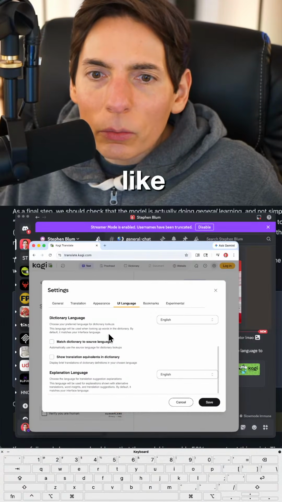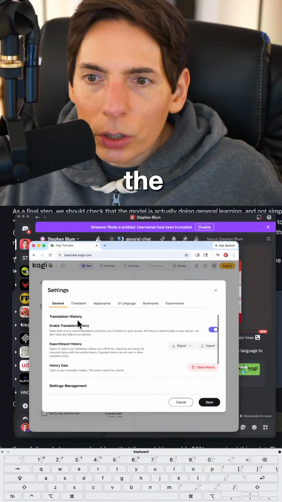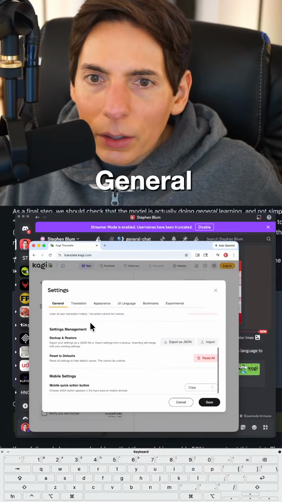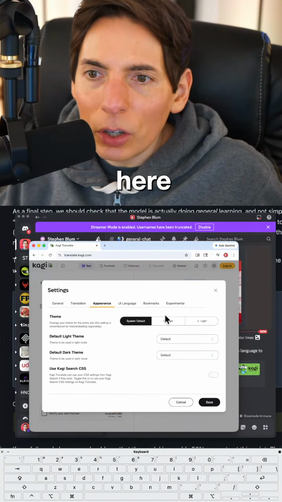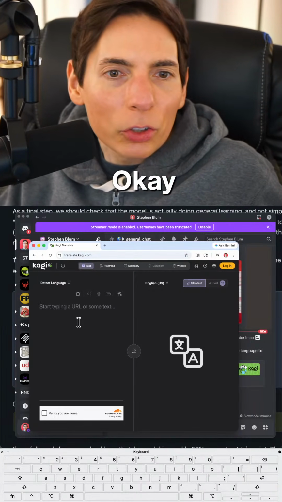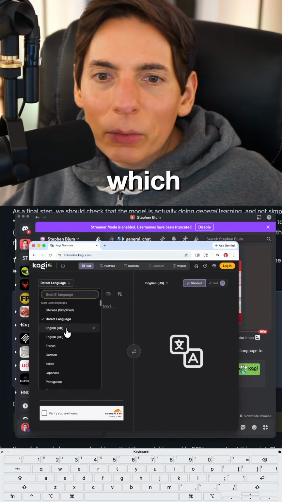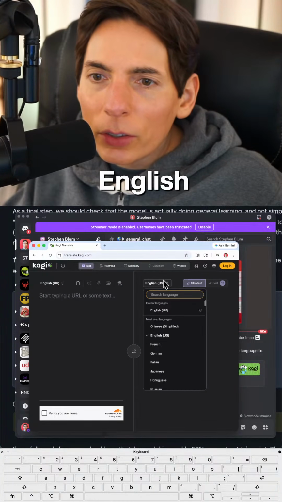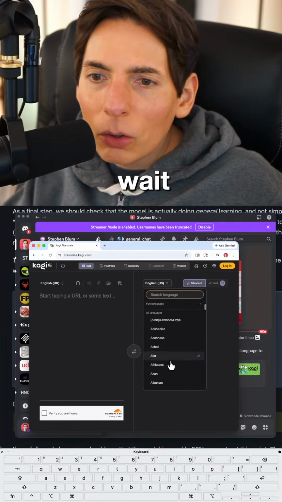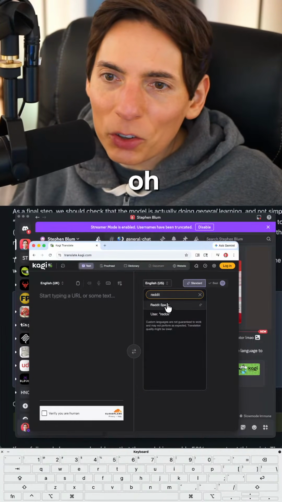I like it when it goes into, let's see, general translation appearance. Here we go. Dark. There we go. Save. All right. Okay. Let's try it. It's a fun language. Detect language? English. Translate to. Wait. Where's the LinkedIn? Reddit. Oh, there's Reddit Speak too. Okay.